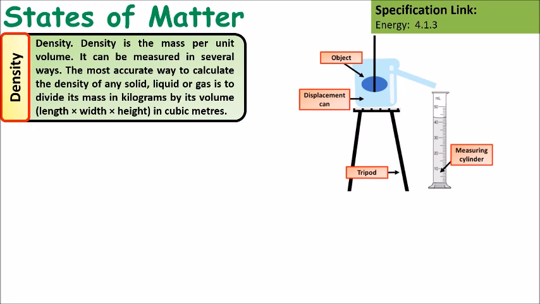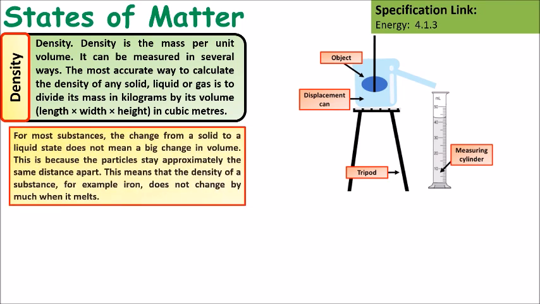So density is the mass per unit of volume. It can be measured in several ways. The most accurate way is to calculate the density of a solid, liquid, or a gas, then divide its mass in kilograms by its volume. For most substances, the change from a solid to a liquid state does not mean a big change in volume.